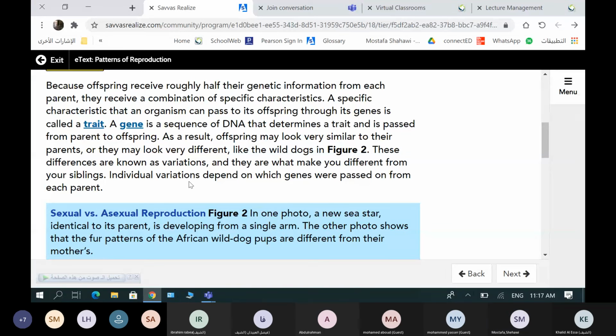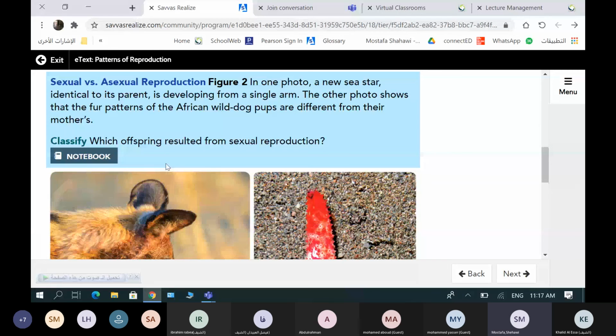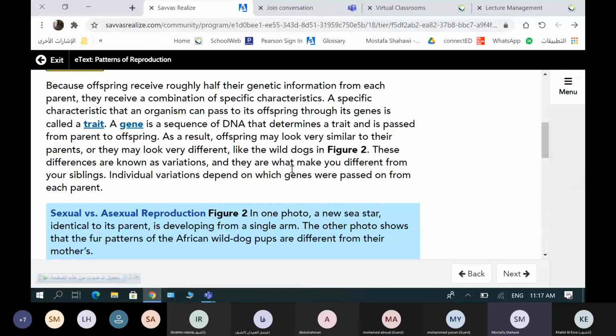These differences are known as variations, and they are what make you different from your siblings. Individual variations depend on which genes were passed on from each parent. We'll talk about this in the next session.